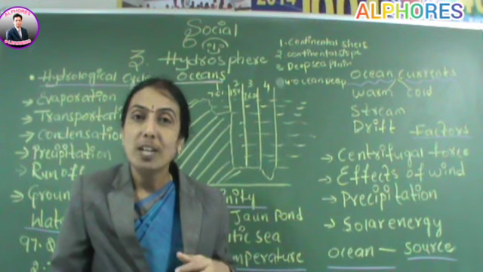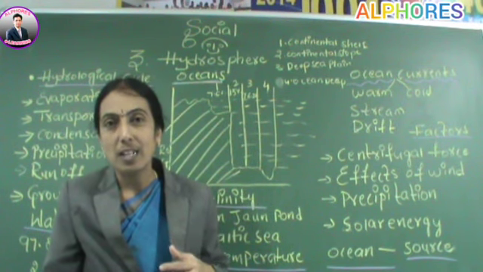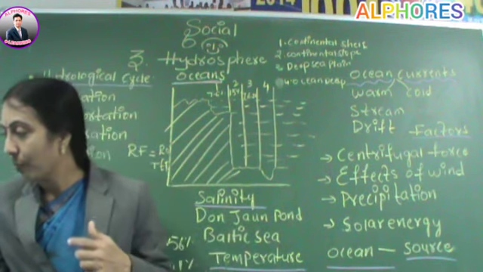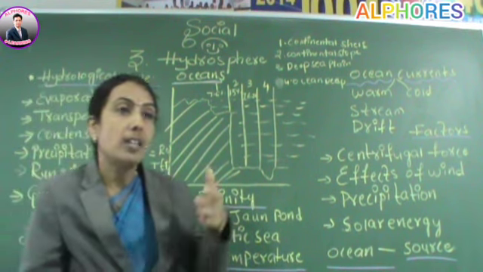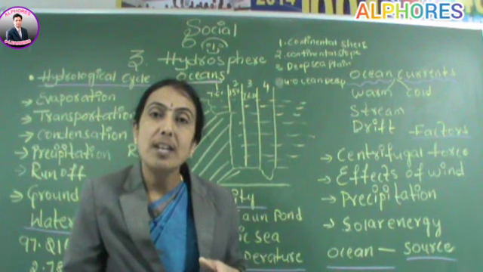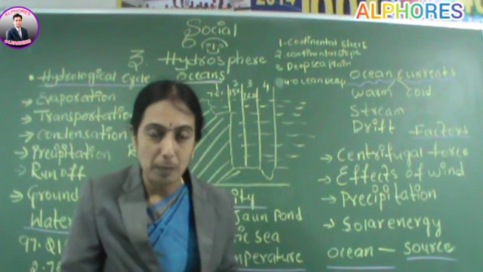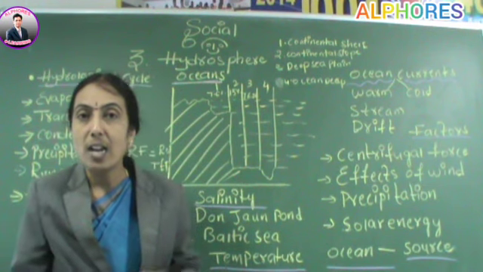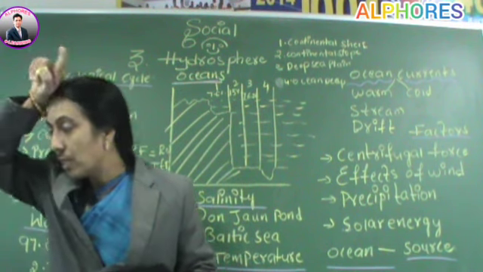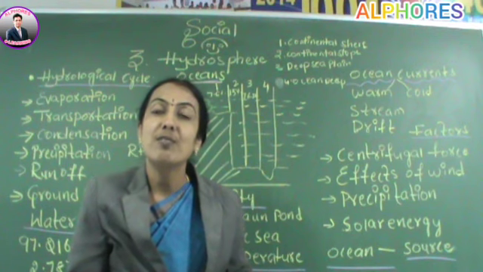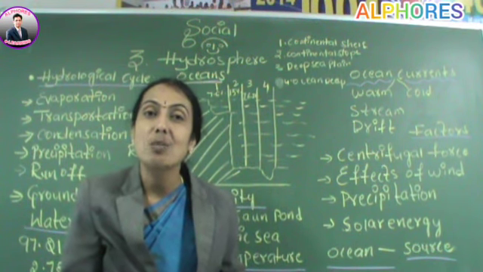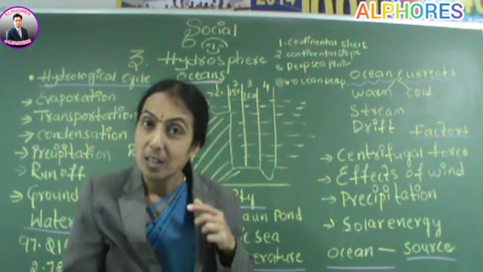And one more deep trench is present in the Atlantic Ocean, called the Nares, and the depth is 10,475 meters. And the Java Trench is present in the Indian Ocean, and the depth is 7,450 meters. Mariana Trench is the deepest one, 11,000 plus meters. It is very deep.